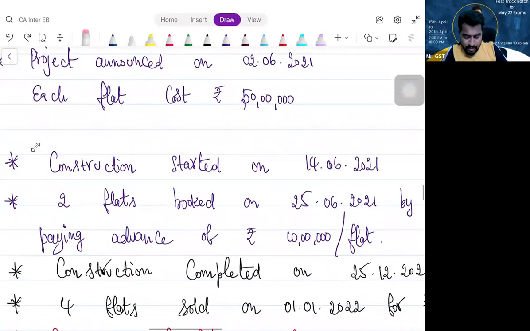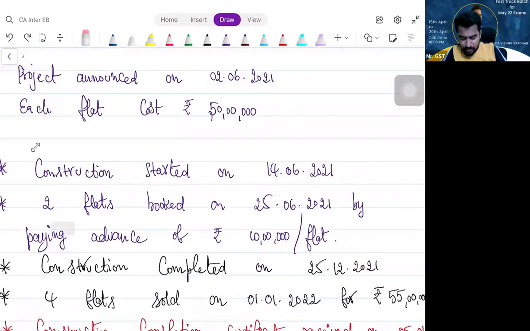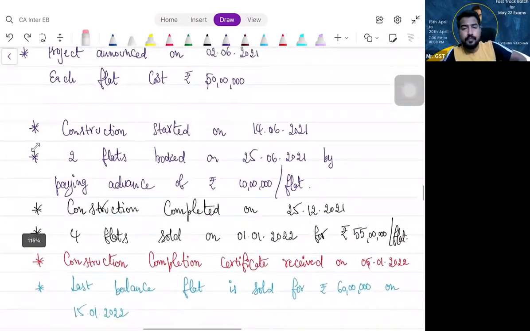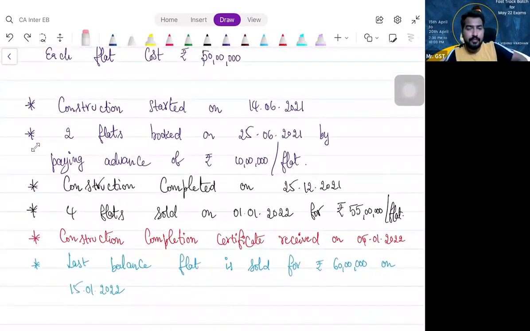Construction completed on 25th December. After that, 4 flats were sold for 55 lakhs per flat. No GST. The construction completion certificate was received on 5th January 2022. Then the 1 flat that was left was sold for 60 lakhs on 15th January.